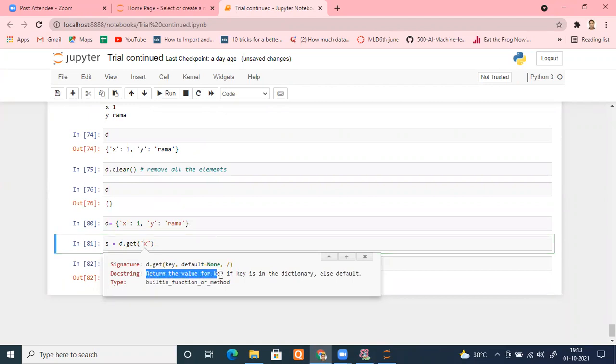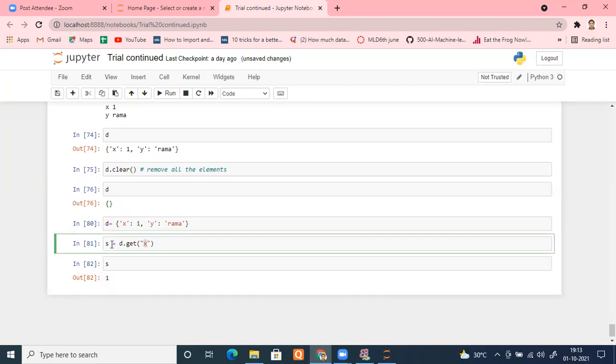Return the value for key if it is in the dictionary, else default. If you don't put it, it won't give you anything. For example, let me check Z. Z is there or not. Let me remove S from here. Anyway, let me get Z. Z is not there. Run this. Nothing happens. Perfectly fine.